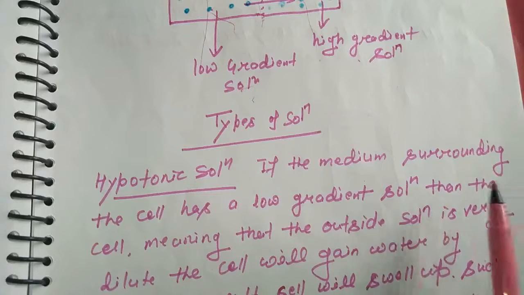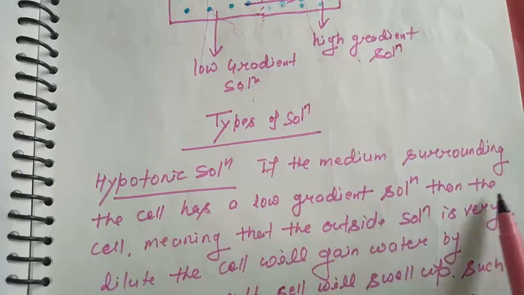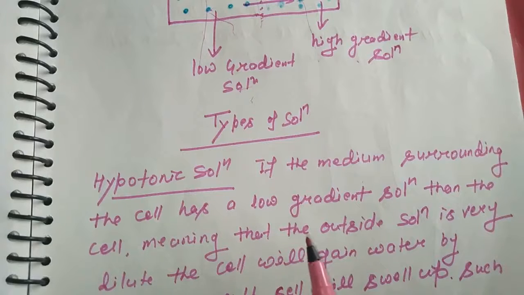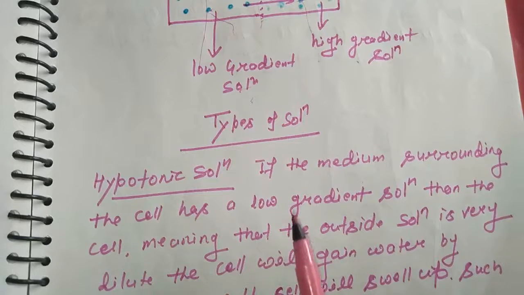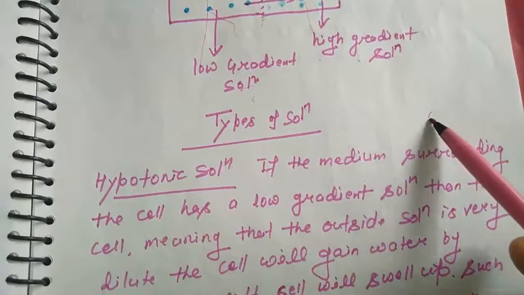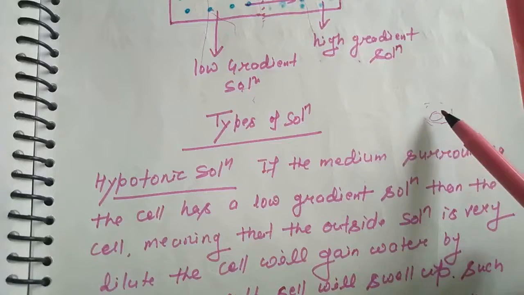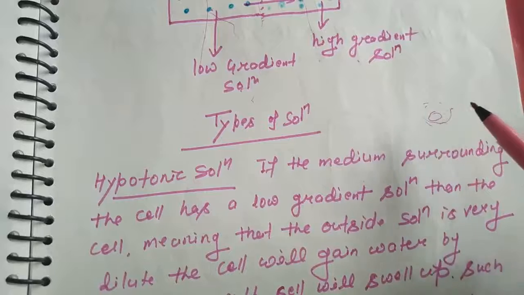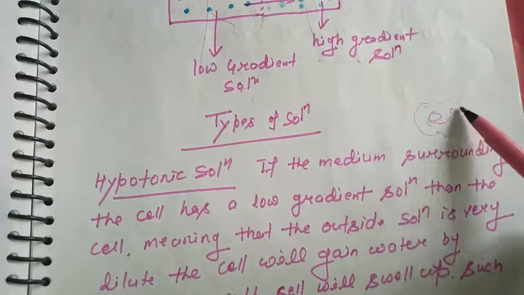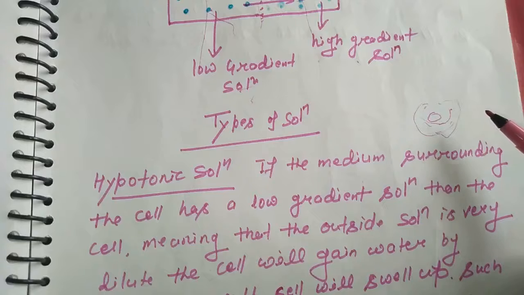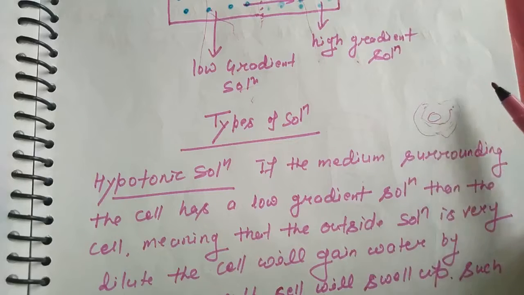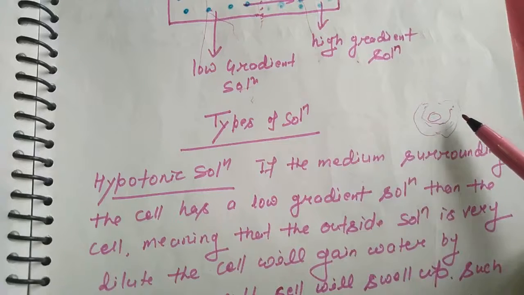If the medium surrounding the cell has a low gradient solution, that means the outside solution is very dilute, containing more water.